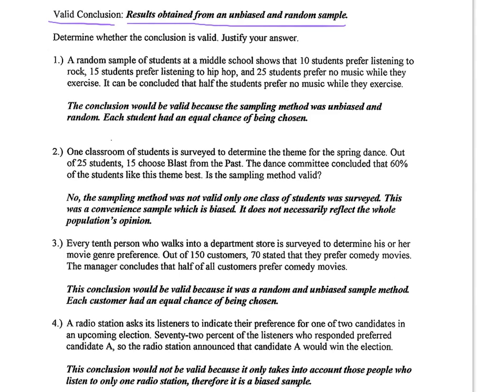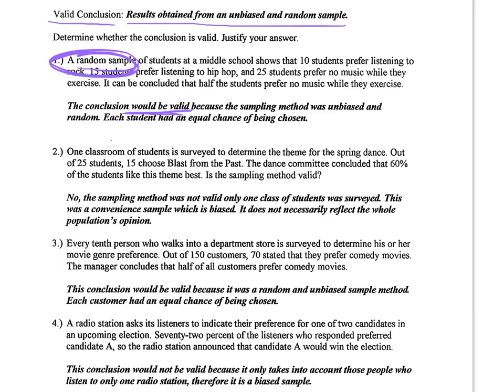So number 1, a random sample of students at a middle school shows that 10 students prefer listening to rock, 15 prefer listening to hip-hop, 25 prefer no music while they exercise. It can be concluded that half the students prefer no music while they exercise. This conclusion would be valid. It's a true reflection because the sampling method was unbiased and random. Here it says random sample. Each student had an equal chance of being chosen.